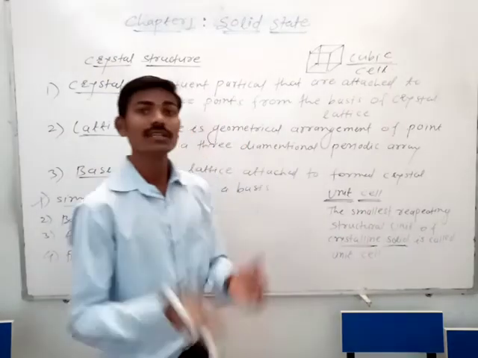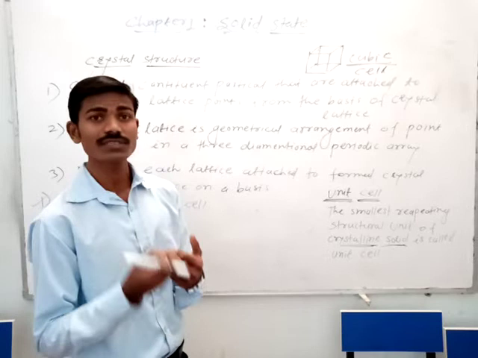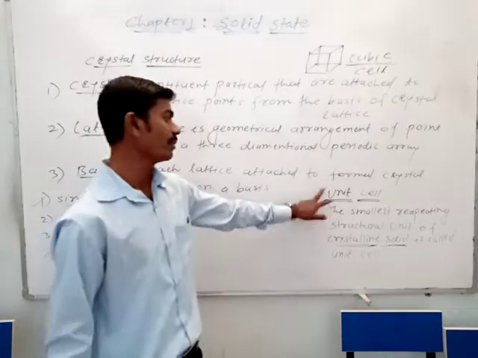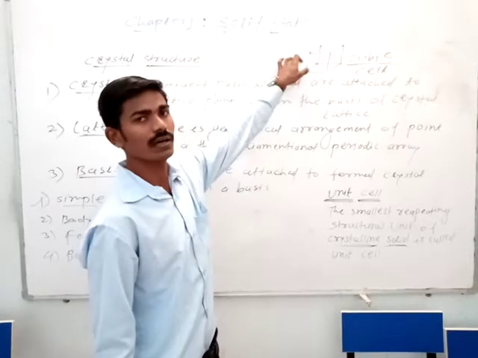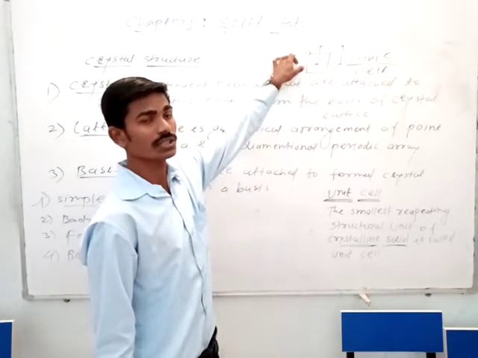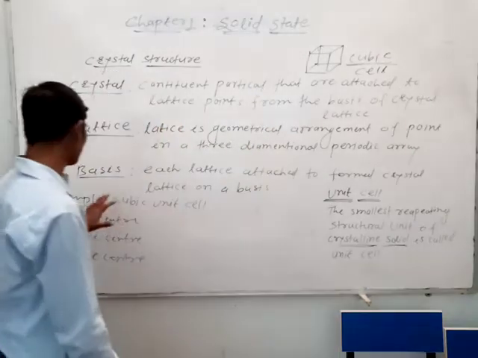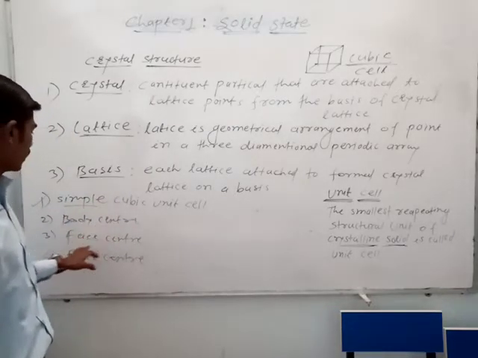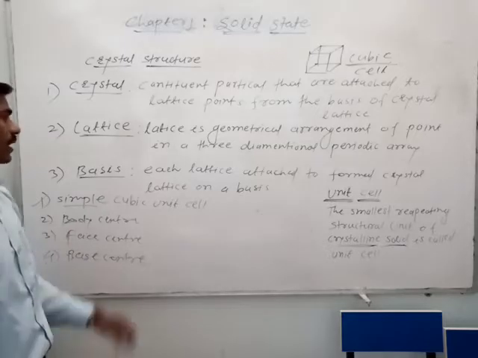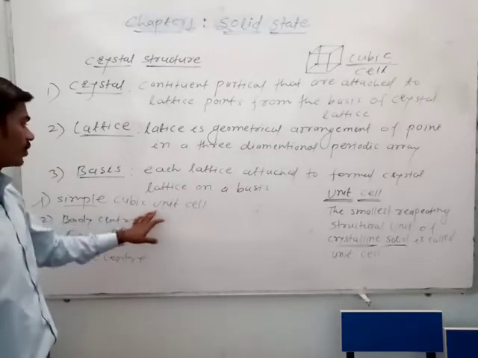The smallest repeating unit of a crystalline solid is what we call the unit cell. This is the cuboidal structure of the unit cell, and unit cells are classified into four types: simple, body center, face center, and base center. We are discussing the simple cubic unit cell.